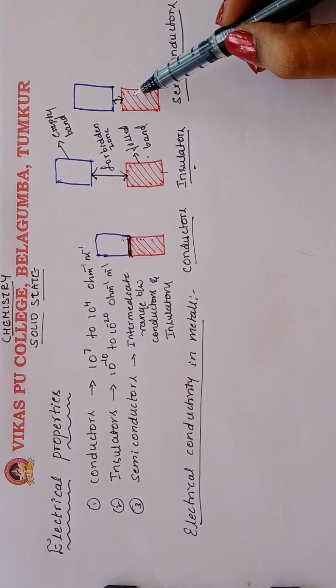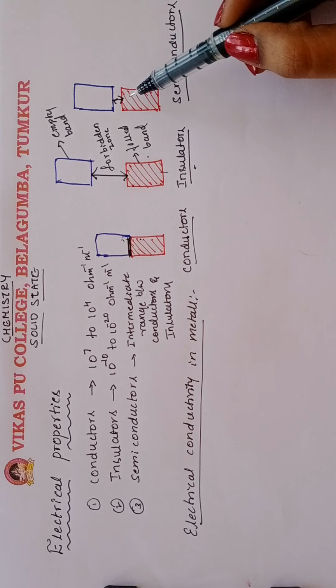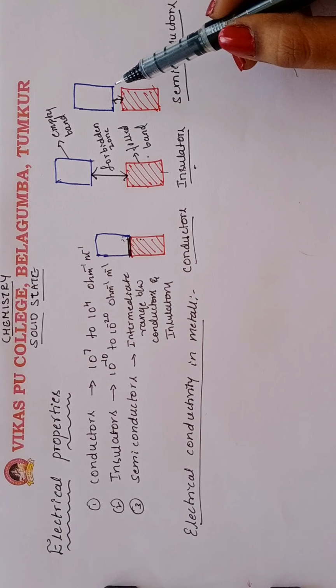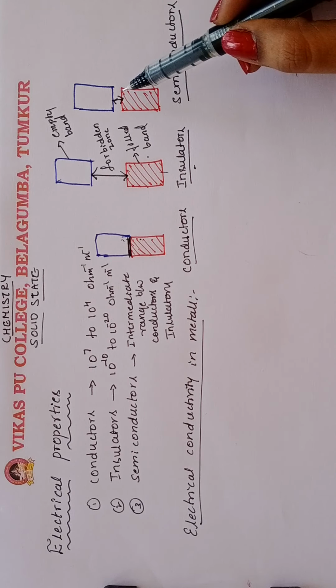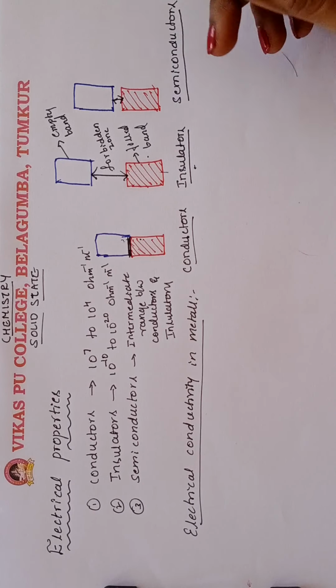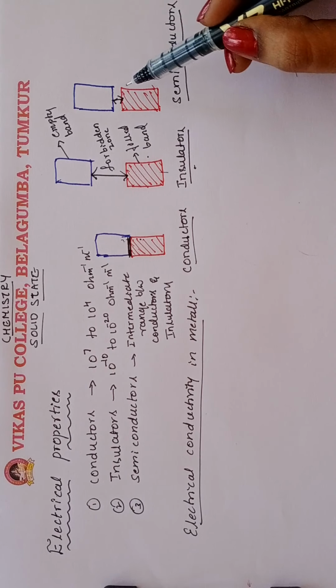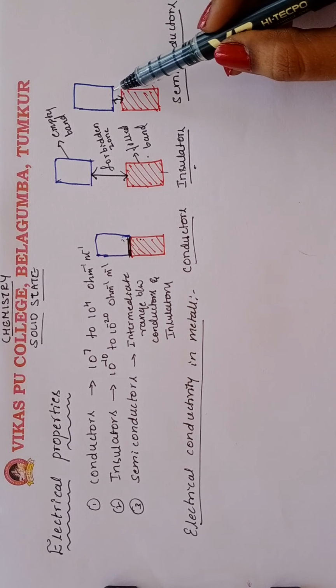The electron can jump from the valence band to the conduction band, therefore it can conduct electricity, either by increasing the temperature or by adding some impurities. That we call semiconductors.